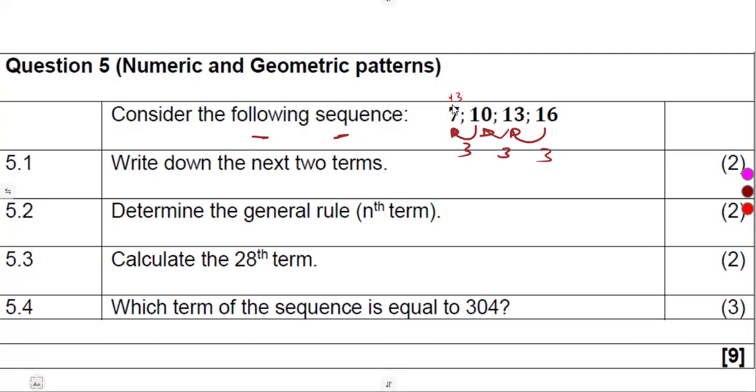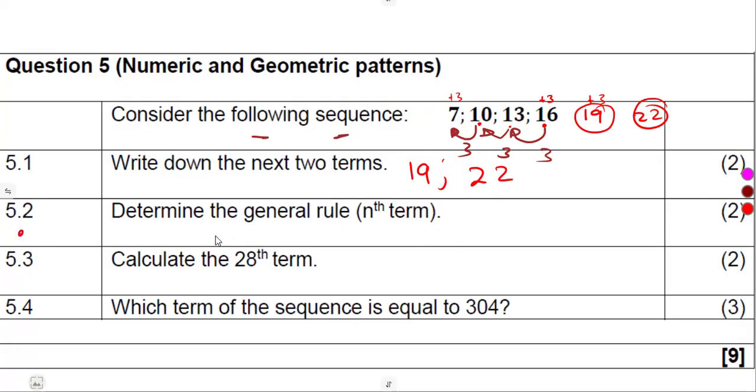We add 3: 7 plus 3, that's a 10. 10 plus 3, that's 13. 13 plus 3, that's 16. So 16 plus 3 is what? It's 19. 19 plus 3 is going to give us what? 22. So these are the two terms that we want, 19 and 22. Study the pattern and see.